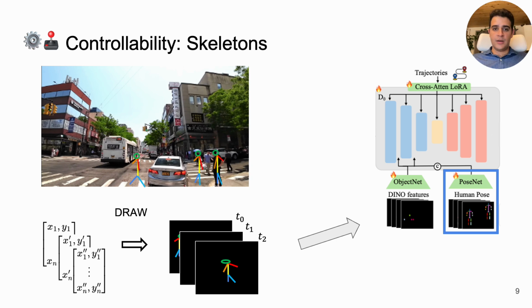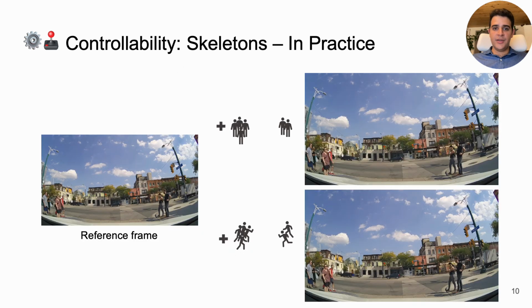The second part is the skeleton controls, in which we render human joints, and this control gives us the power to depict a jaywalker or a hand wave. An example is shown here where we could either instruct the pedestrians to stop where they are or move in front of the car.